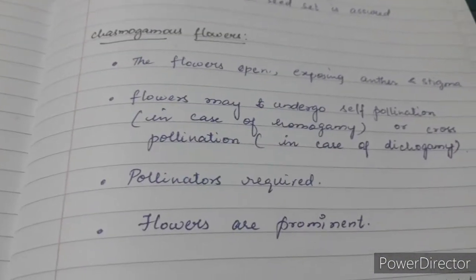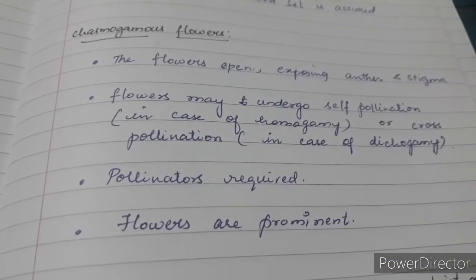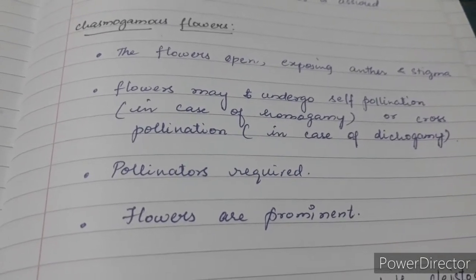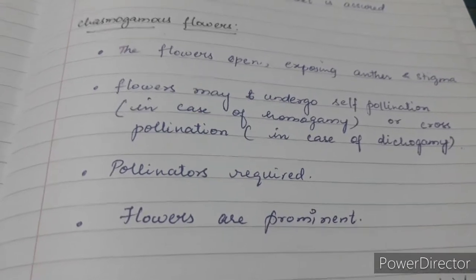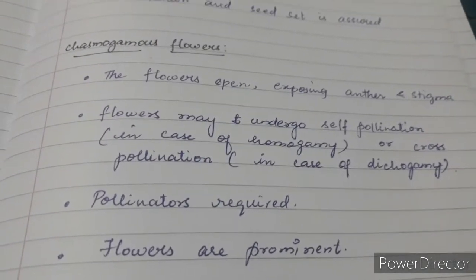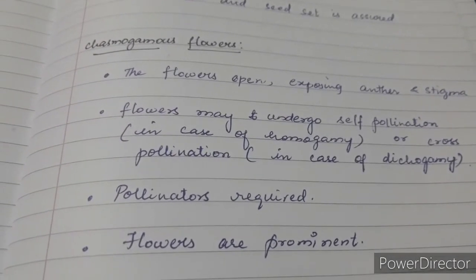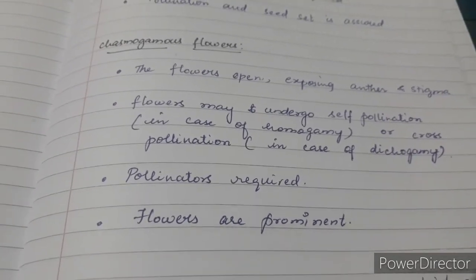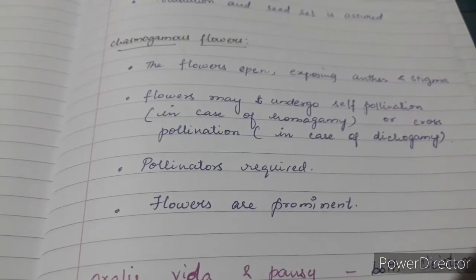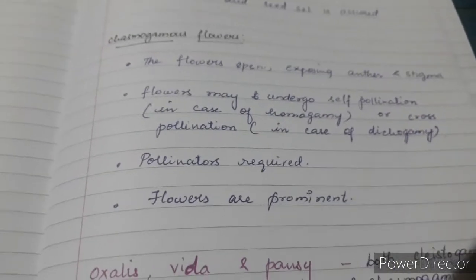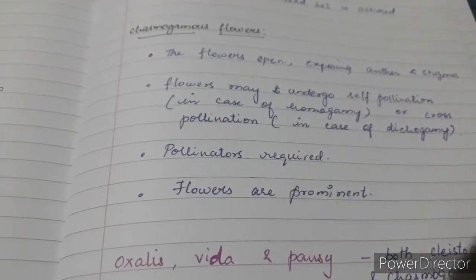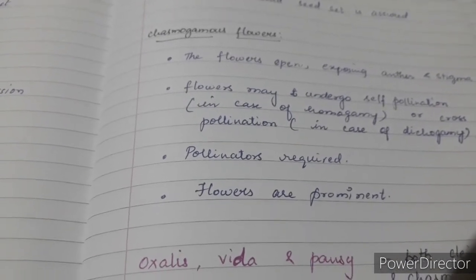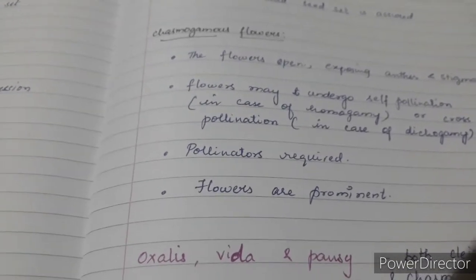So here again I repeat, cleistogamous flowers are closed, chasmogamous flowers are open, hence they expose anther and stigma. They may undergo self-pollination or cross-pollination. Preferably they undergo cross-pollination only. Hence pollinators are required. To attract pollinators, they should have attractive features like big flowers, colorful petals and good smell, and as well as nectar should be produced.